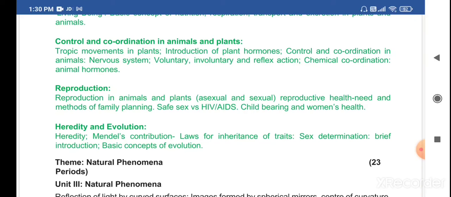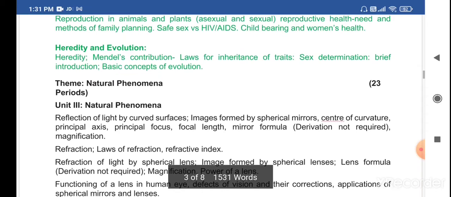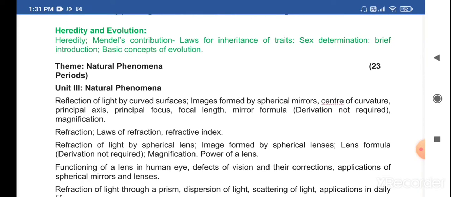That is in the animal hormones. Then we have the next chapter, reproduction in plants as well as animals, and about the methods of family planning as well as safe sex versus HIV AIDS, and childbearing and woman health. So these are the topics which will be covered in the chapter reproduction. Then last we have heredity and evolution, which includes the contribution of Mendel's experiments. Then we will see about the sex determination theory and the basic concepts of evolution.